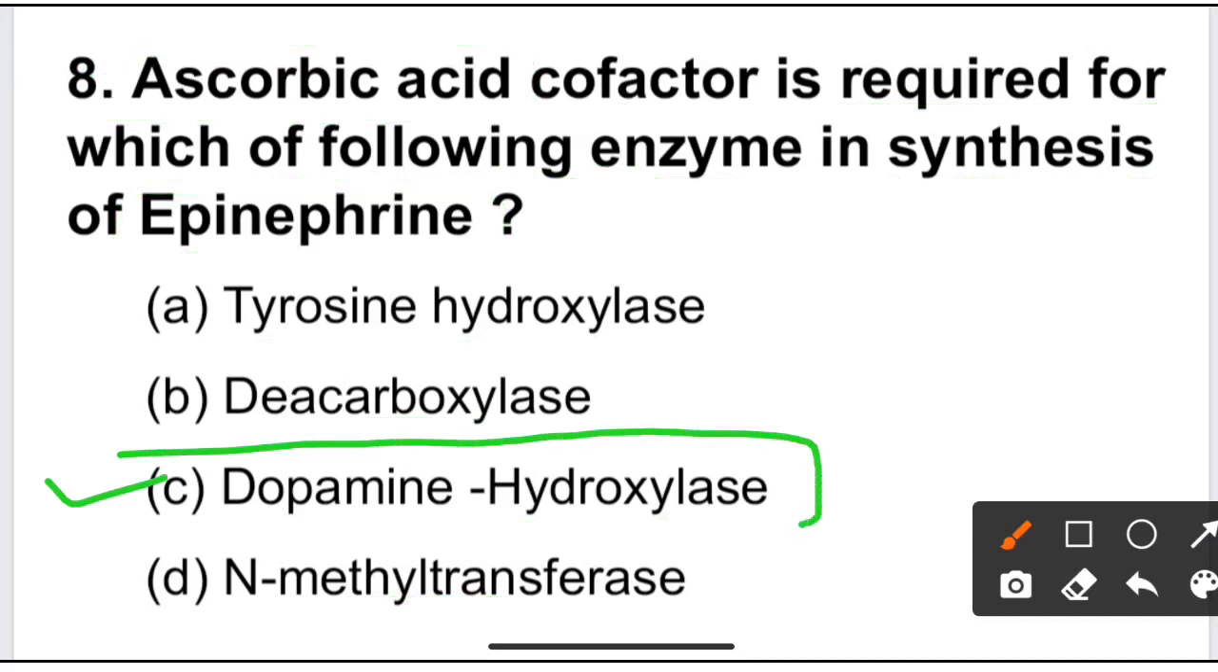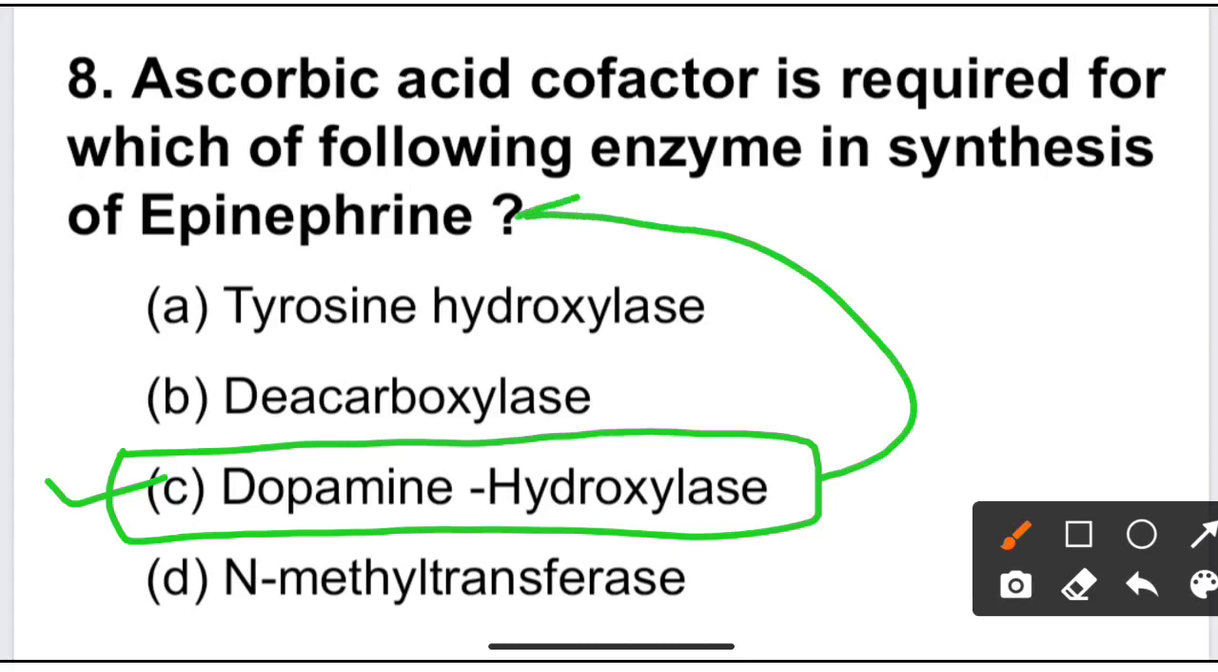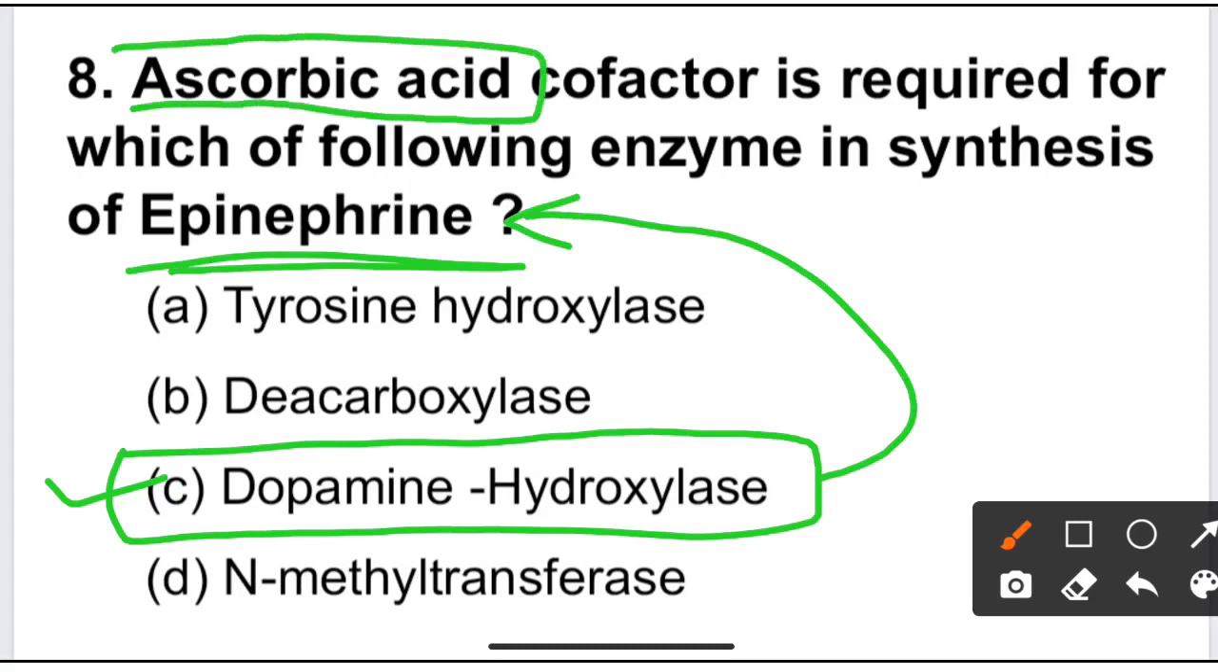Dopamine beta hydroxylase is the enzyme involved in synthesis of adrenaline or epinephrine, and requires the cofactor vitamin C or ascorbic acid for its proper activity.